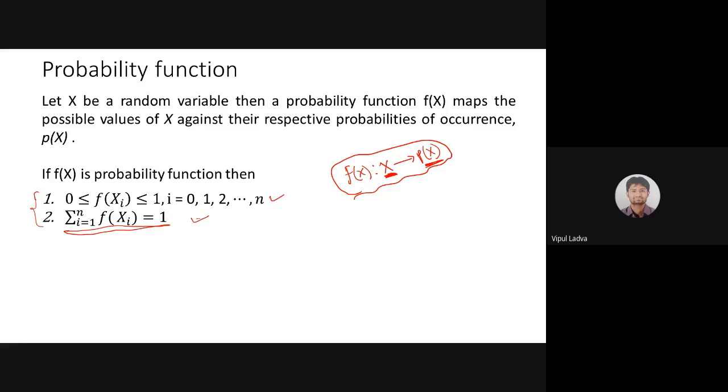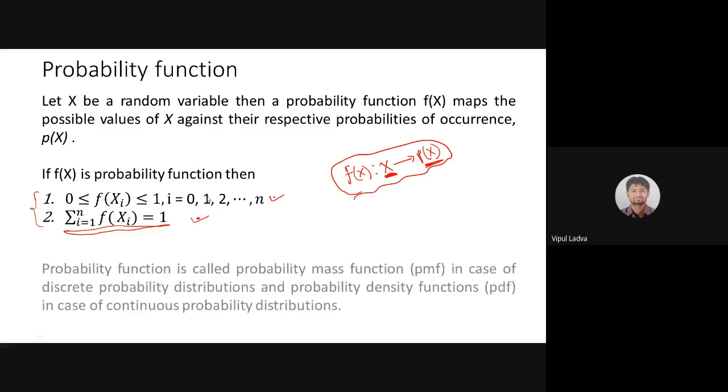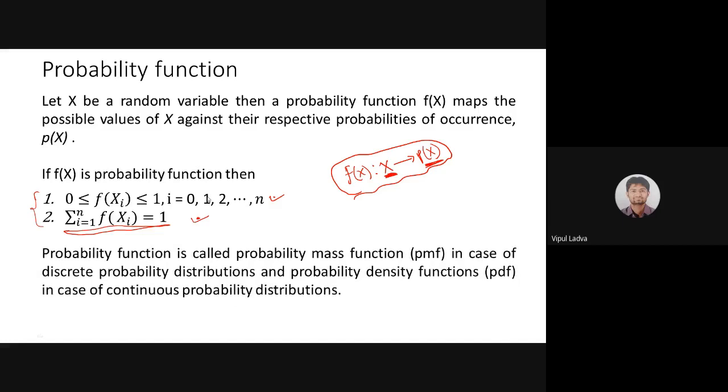Using both these conditions, we had already solved one example to check whether the provided function is a probability function or not. Now, this term probability function will be divided into two categories. Either it will be known as probability mass function, PMF, or it will be known as probability density function.